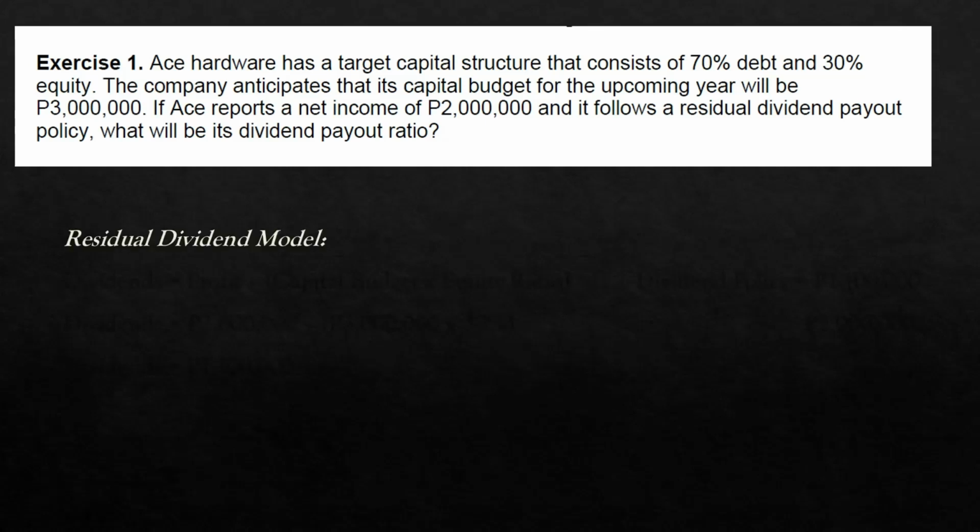So if we are going to utilize the residual dividend model, we need to make sure first that the equity component of the financing of a capital budget is first satisfied before dividends will be declared. So the dividend is a residual amount, hence the name. Dividends is equal to profit minus the equity finance portion of the capital budget. That's capital budget times the equity ratio.